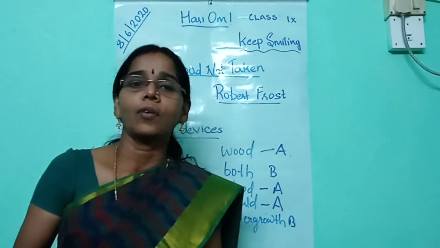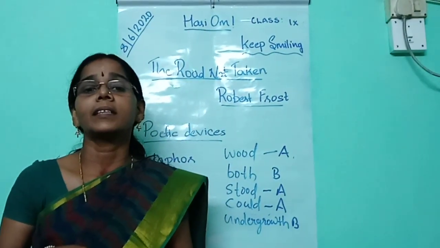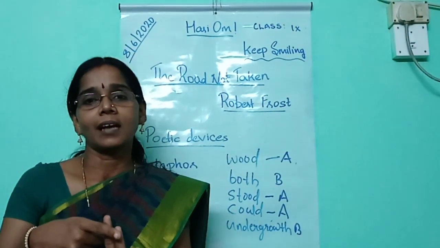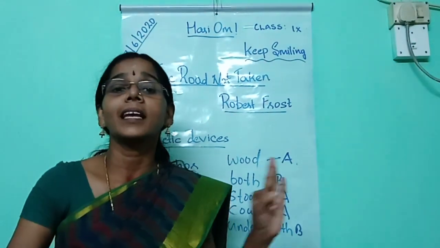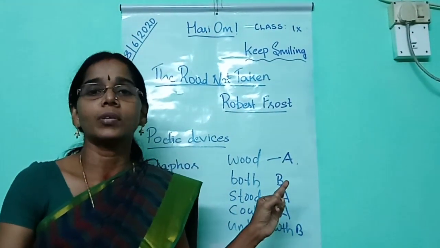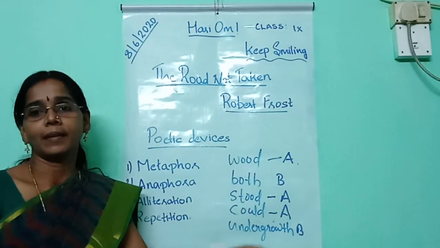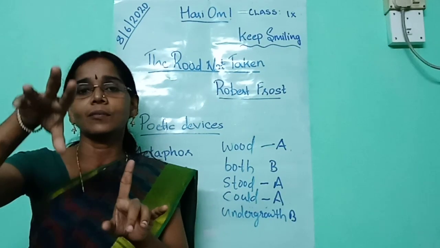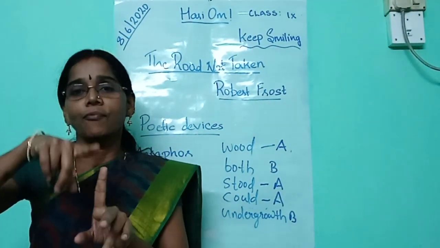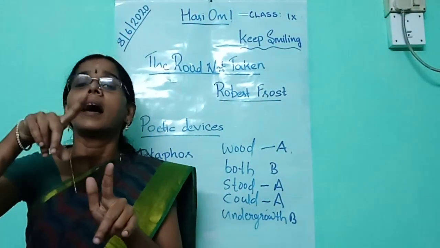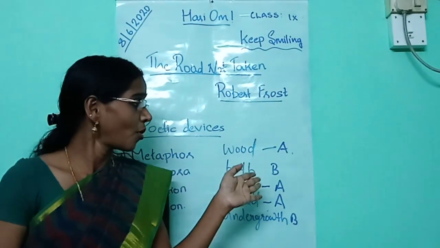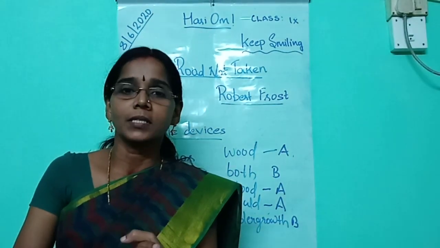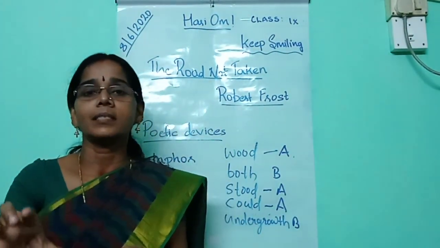Then all of you do one thing. You should identify the rhyme scheme of the second stanza, third stanza and fourth stanza. Then you can identify that the same rhyme scheme is used throughout the poem. The important poetic devices used in the poem are metaphor, anaphora, repetition and alliteration. The rhyme scheme of the poem is A B A A B. Then all of you read the poem once more and identify the poetic devices used in the poem.